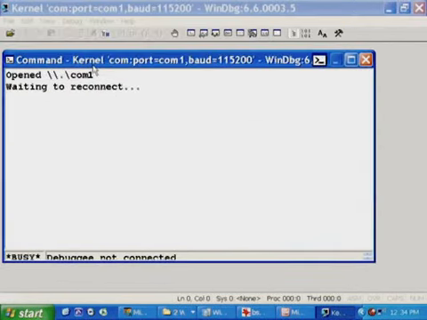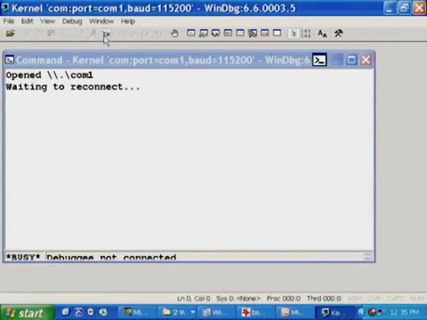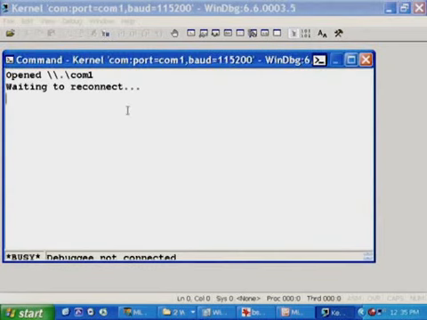Then it would wait to break in to the remote system. At this point, if you were connecting to a broken system or a crashed system, you would press the break key here, and it would try to immediately make a connection with the kernel debugger on that remote system. What you do there is take a look around in the way that you would if you were looking at a crash dump. Basically, you have a crash dump, it's just not been saved to disk.